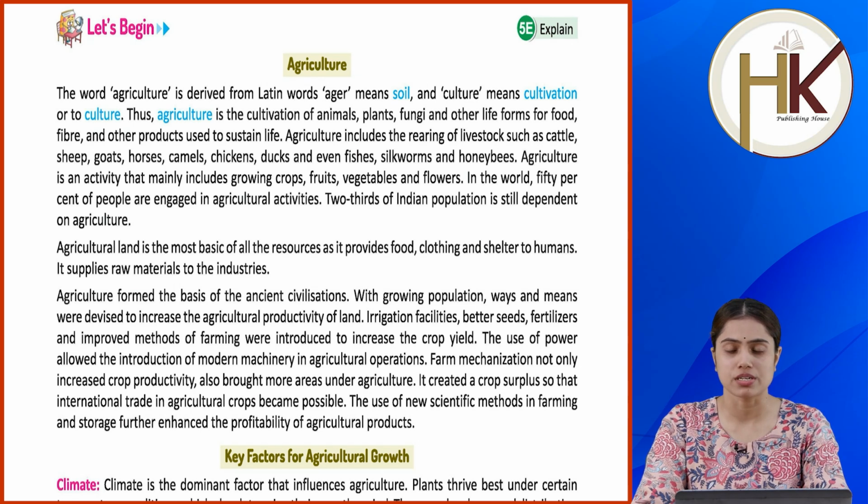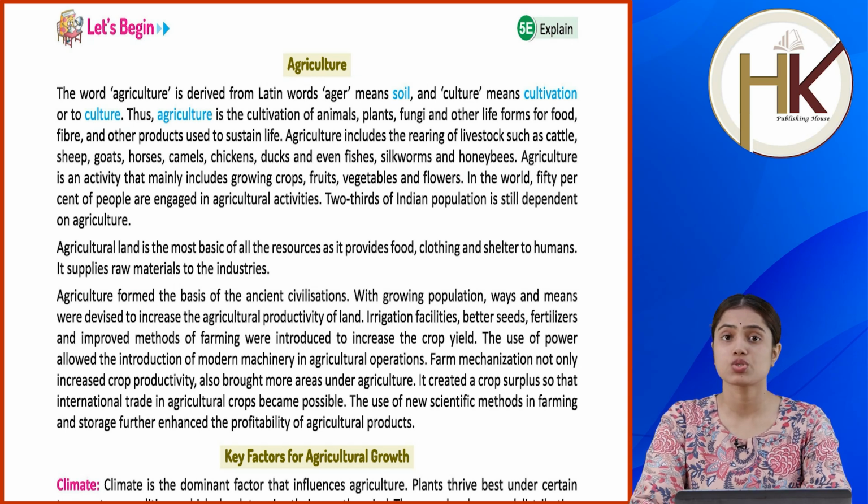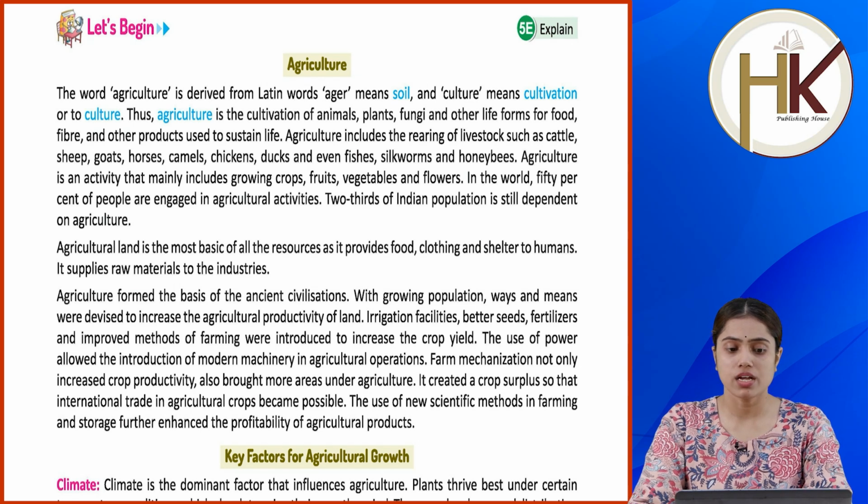With growing population, ways and means were devised to increase the agricultural productivity of land. Irrigation facilities, better seeds, fertilizers and improved methods of farming were introduced to increase the crop yield. The use of power allowed the introduction of modern machinery in agricultural operations.